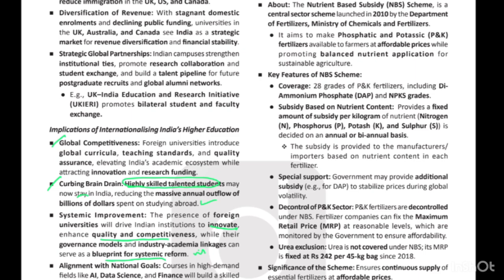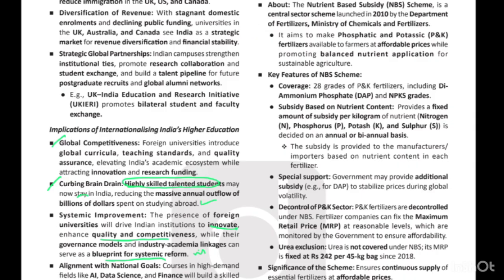For the northeastern states or the hilly states, it is 90 to 10, meaning 90% of the funds come from the center and 10% from the states. But in the case of a central sector scheme, it is completely paid by the government, that is, 100% of the funds come from the central government.